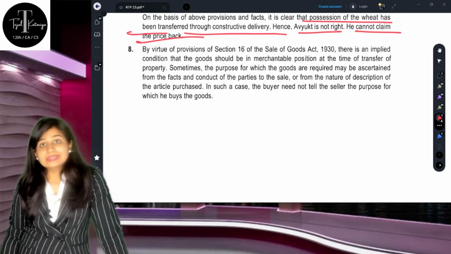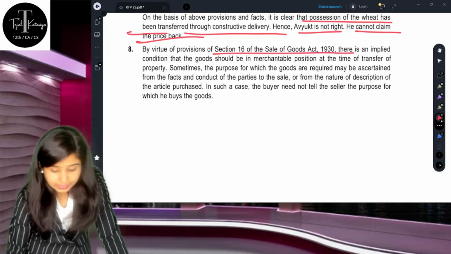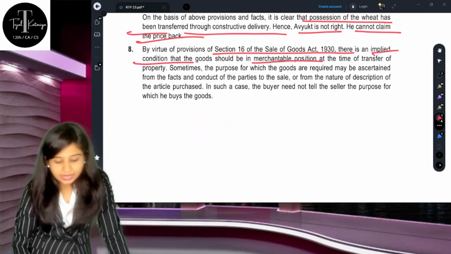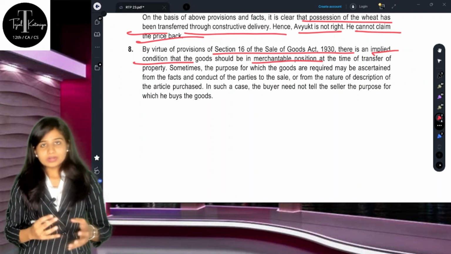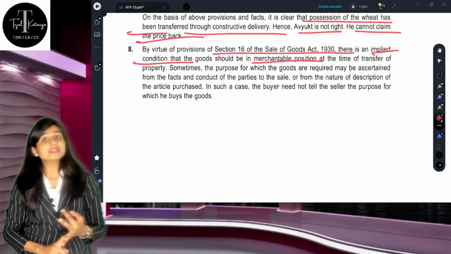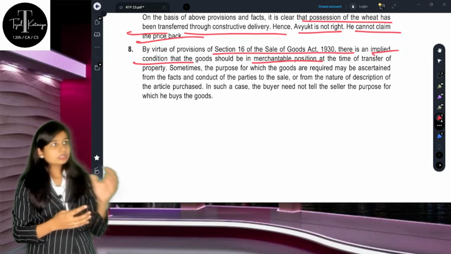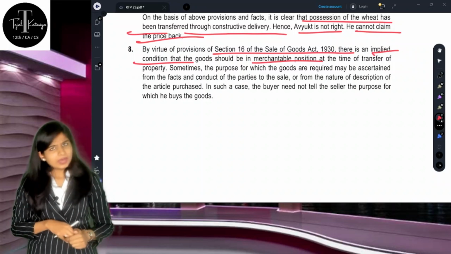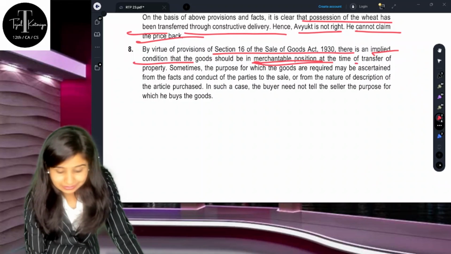Now we are going to write this question according to Section 16 of the Sale of Goods Act 1930. Here they are saying that there is an implied condition that goods should be in a merchantable position. Understand, we have already studied the implied conditions and implied warranties, correct? This was one of the implied conditions: that whatever goods the seller is selling to the buyer should be in a merchantable position at the time of the transfer